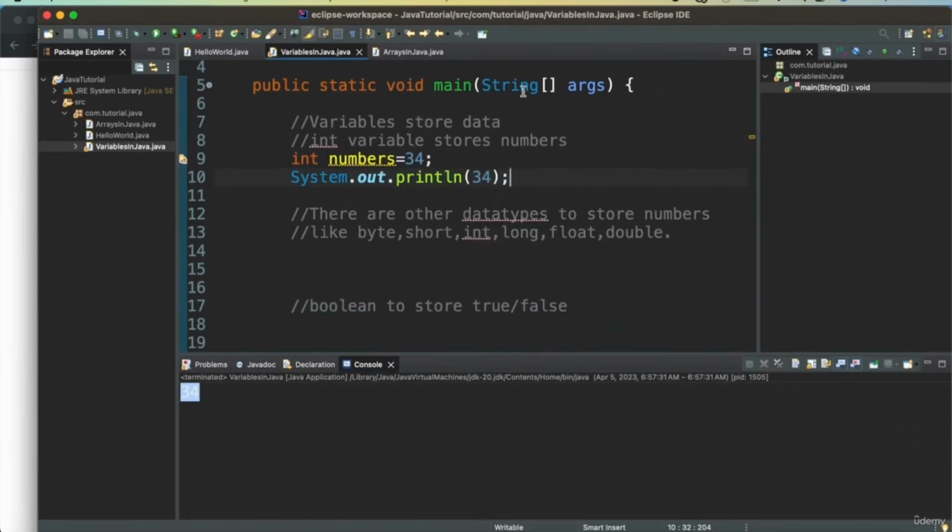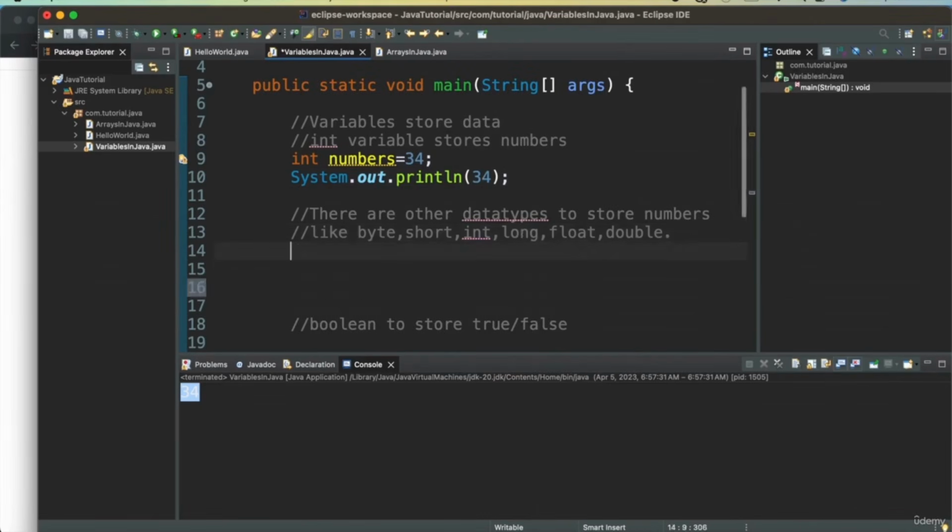Similar to int, we have other data types like byte and short, which allow for smaller numbers to be stored. Byte stores 8 bits, short stores 16 bits, integer stores 32 bits, long stores 64 bits, and then float and double store decimal numbers.